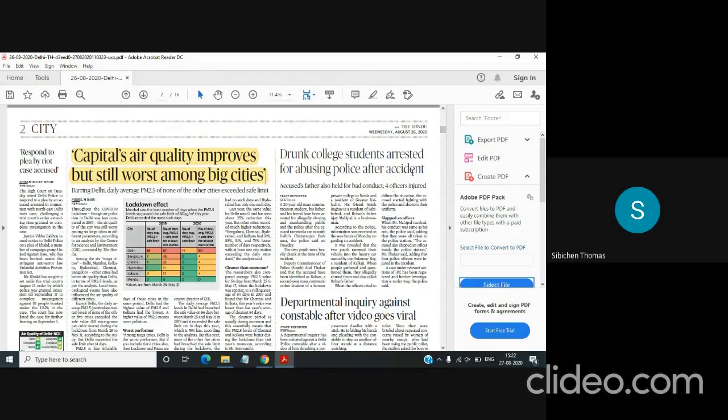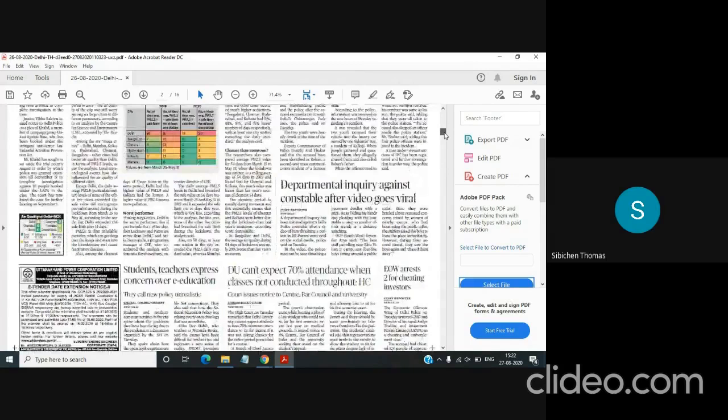Drunk college students arrested for abusing police after accident. You don't have to read that. Departmental inquiry against constable after video goes viral, not needed. Student teachers express concern over e-education, not needed. DU can't expect 70% attendance when classes not conducted, says High Court. It's not needed, as it is an article which comes in the city page. This one is important.